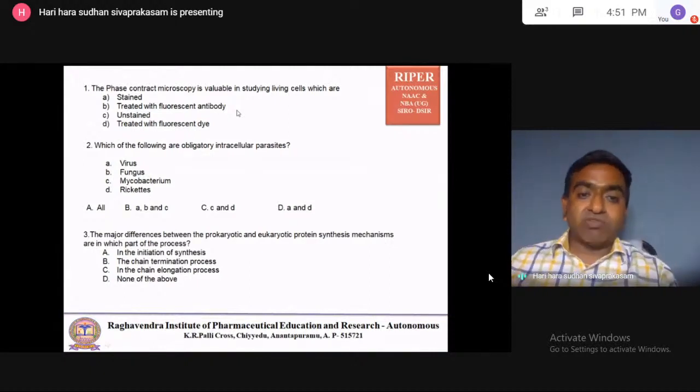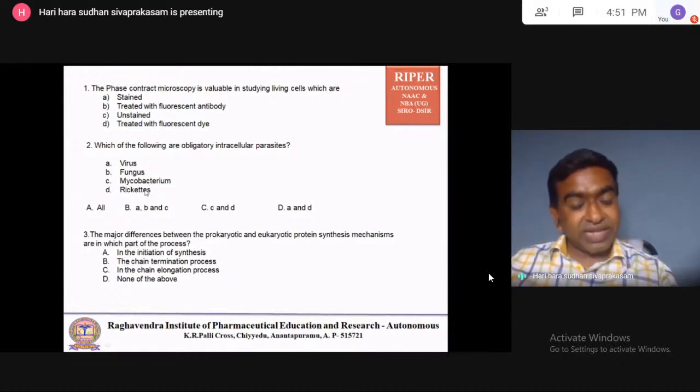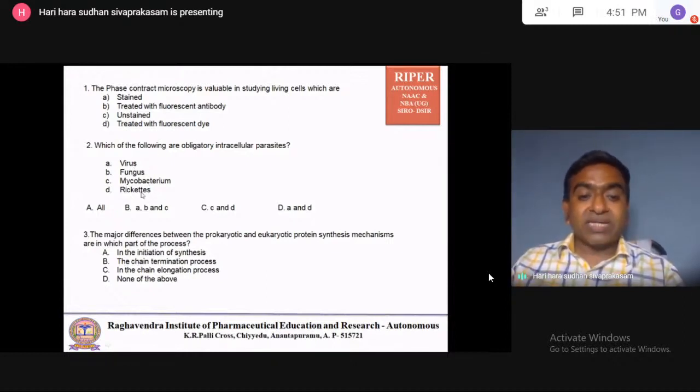So phase contrast microscopy is valuable in studying living cells, which are unstained. C is the right answer. Then: which of the following are obligatory intracellular parasites? They can live only inside the cell. So virus, then Rickettsiae. Virus and Rickettsiae: A and D is the right answer.